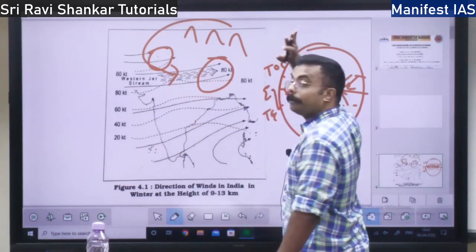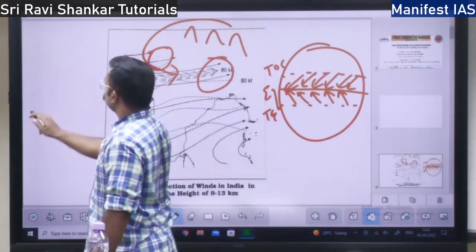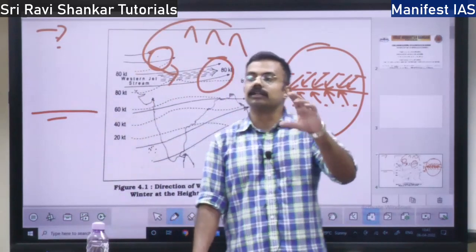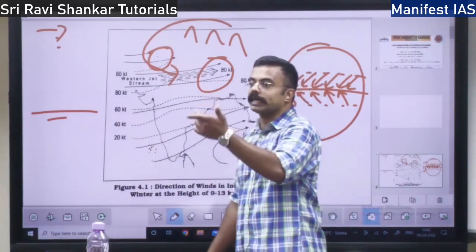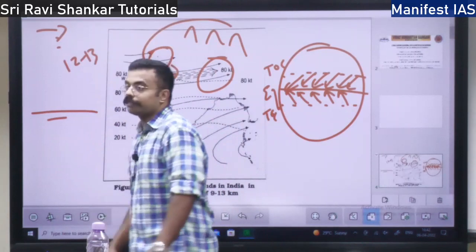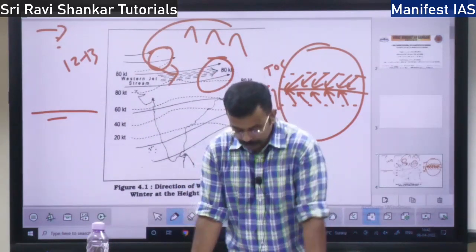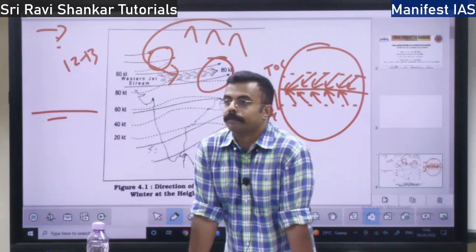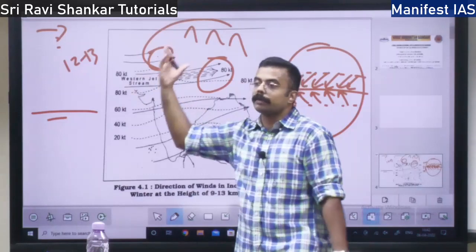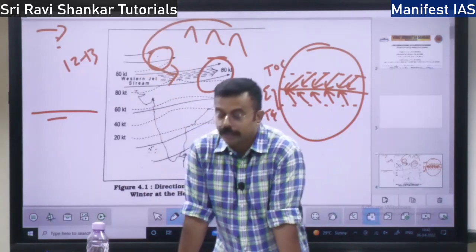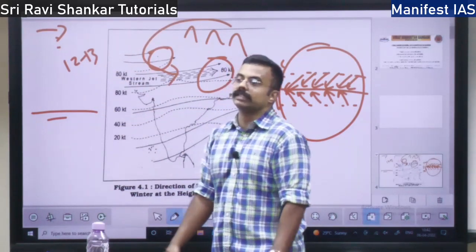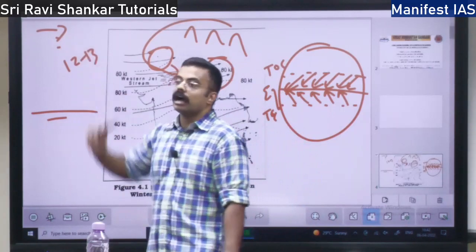But what happens in the upper air circulation? If this is the surface, at the upper atmosphere or lower troposphere, where the tropopause is, that is where the atmosphere ends, at the level of 12 to 13 kilometers from the surface, what is the air circulation? At the higher atmosphere you will find a different pattern. In the lower atmosphere you find this Himalayan wind crossing from Central Asia. At the upper atmosphere there is a totally different pattern. You won't find any surface winds. Surface winds will not have any effect on the upper atmosphere.